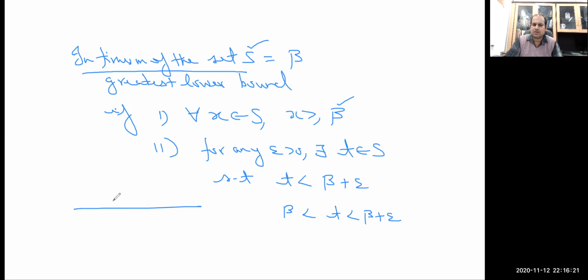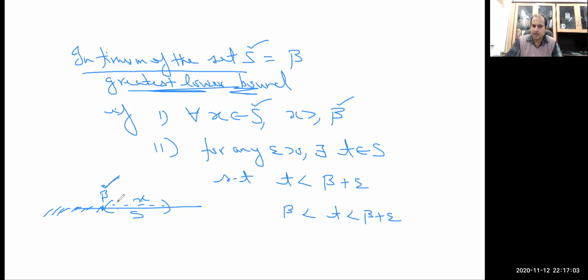See, this set may or may not be an interval. So suppose this is the set given to us and all the members here are its lower bounds, and among all the lower bounds, suppose this one is beta, the infimum of the set. So according to the definition, once a set is bounded below, we can claim the existence of the infimum, and that beta must possess the following property. Since beta is also a lower bound, every member x of the set must be greater than or equal to this beta.